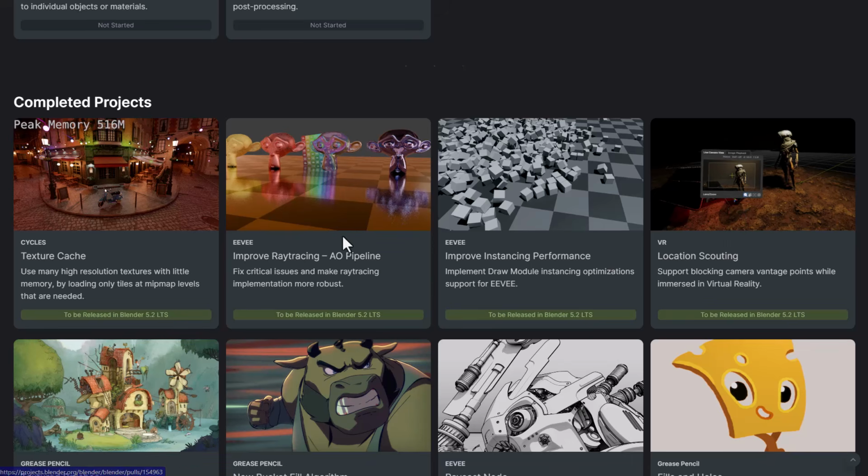Eevee is also getting some enhancements right here, which include the improved ray tracing ambient occlusion pipeline, as this fixes critical issues that make the ray tracing implementation more robust. So with 5.2, you possibly will be getting better renders when working with Eevee.